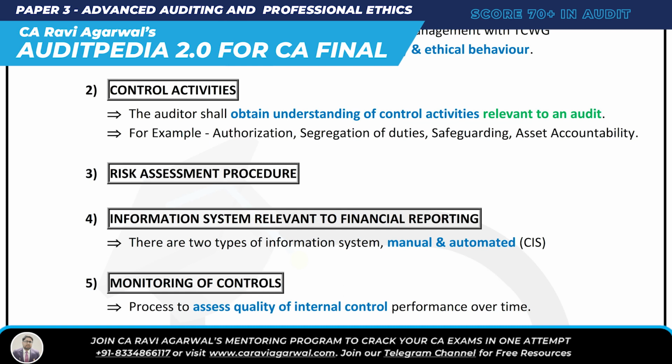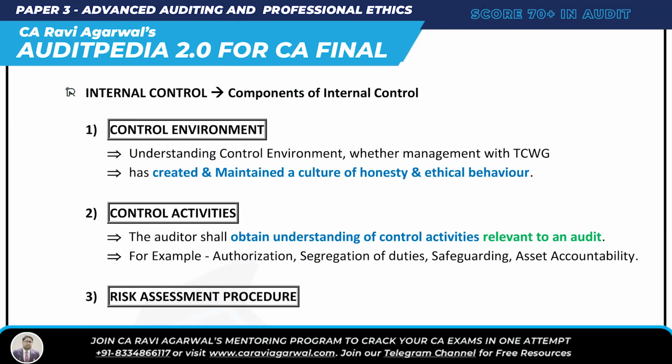So what are we studying? Components of internal control. The first component is control environment. Next, C, A is control activities. A is risk assessment procedure.